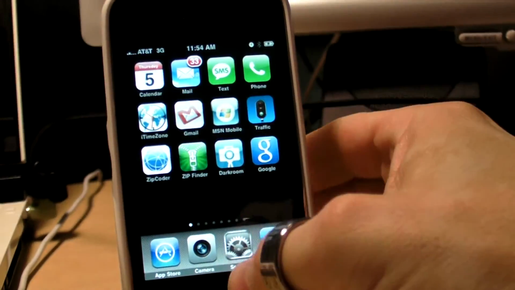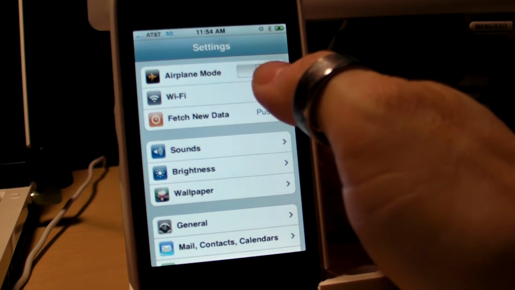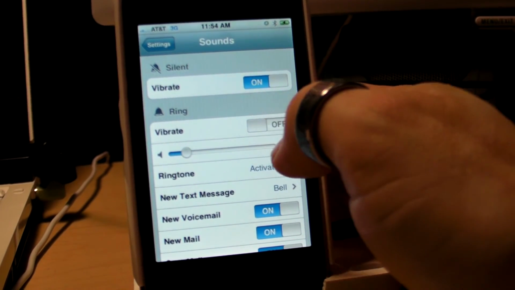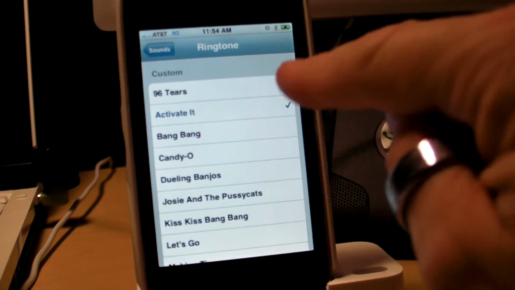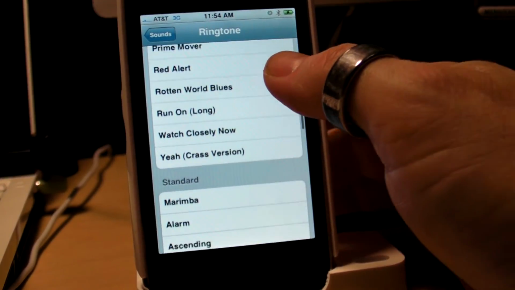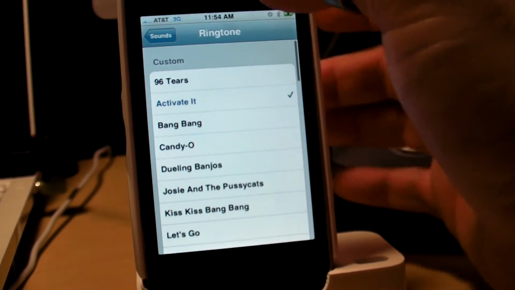and we jump into our ringtone-y thing, and we hit sounds, and we just look at our currently assigned main ringtone, and we see that indeed Candy-O is right here. But look, the Star Wars Death March isn't there, so whatever.